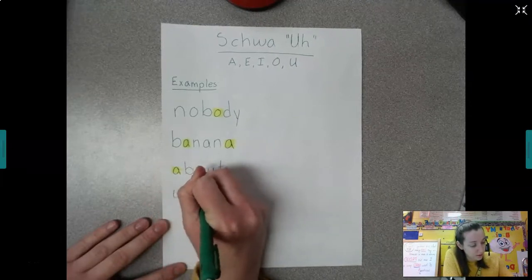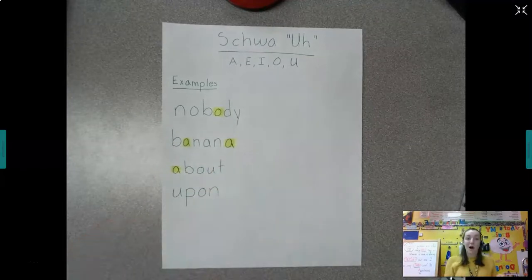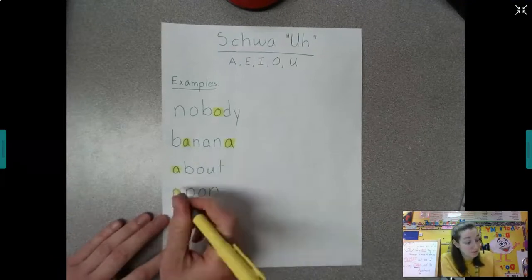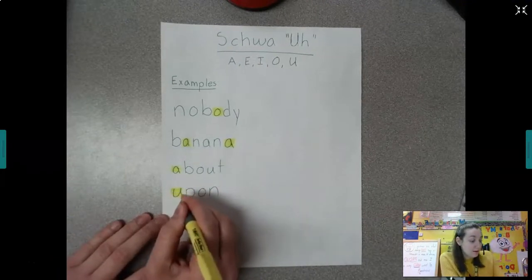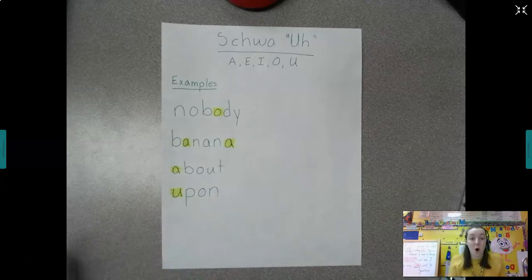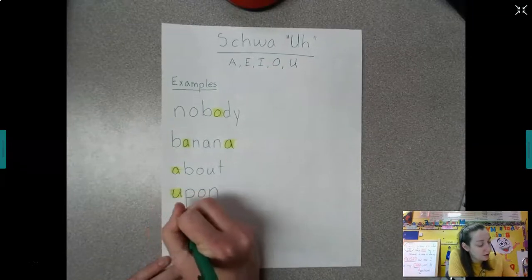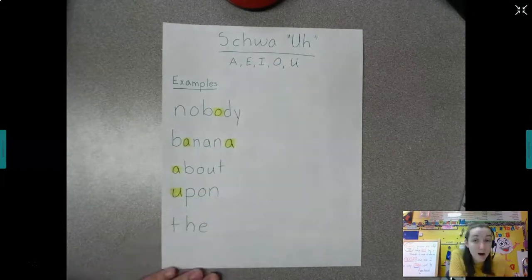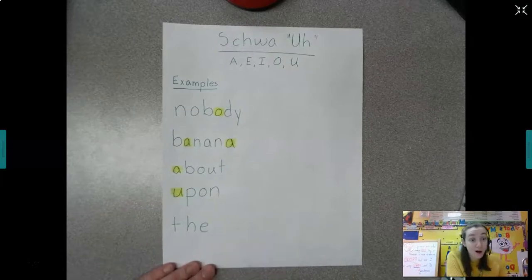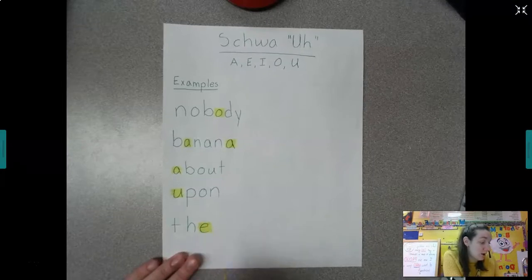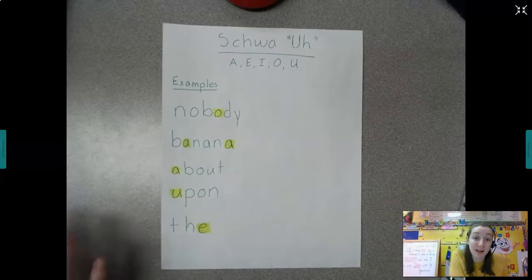All right. This one, you might see at the beginning of fairy tales a lot. Upon. And you hear it right in that first one, right? Upon. Because that O is how it needs to be with the on. On. Alright, and one you might not have even really thought about, the word the. That E has that schwa sound. That's why it's kind of tricky to sound out the. That's why it's a sight word. The.